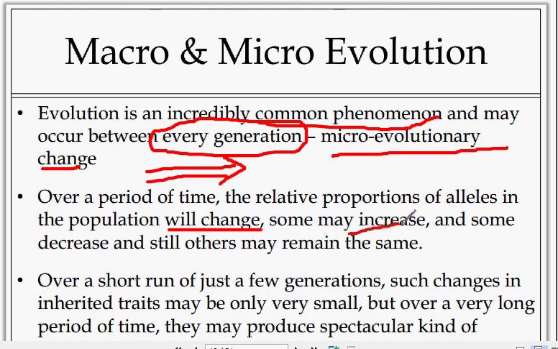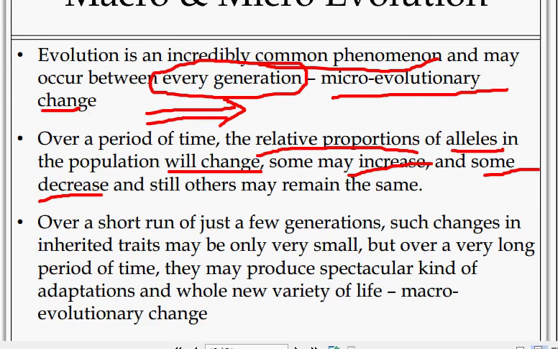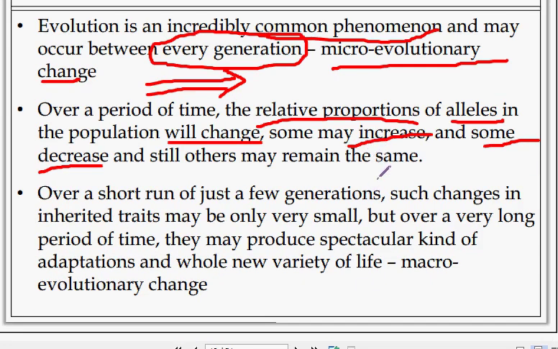Some may increase, some may decrease, and still others may remain the same.